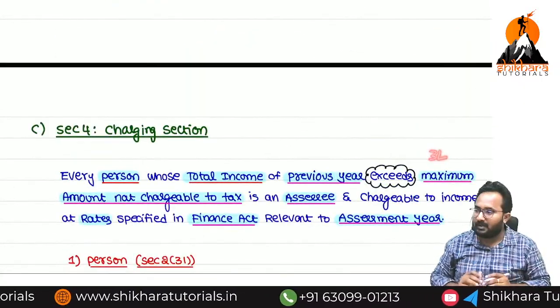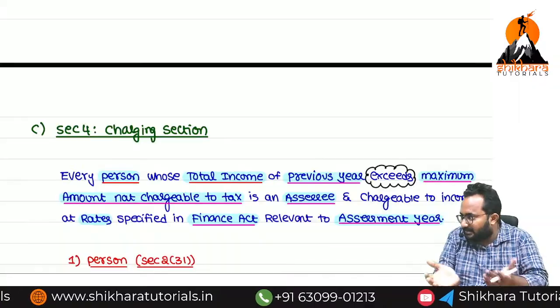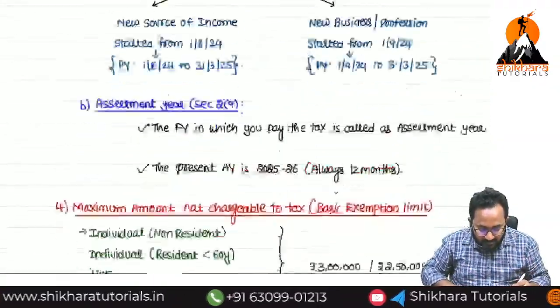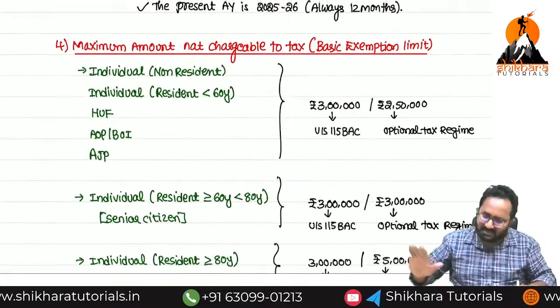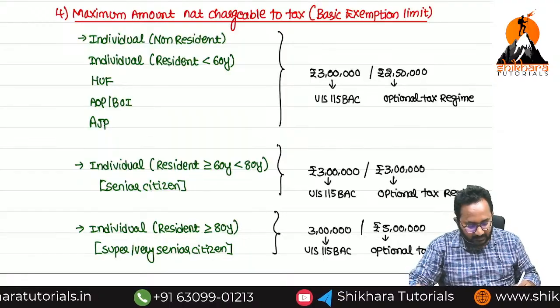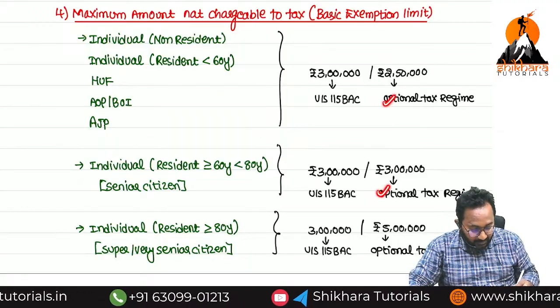3 lakhs. What is the reason I am writing the 3 lakh? Because of the basic exemption limit under section 115BAC. What is that 115BAC? I will tell you all the things. Just remember 3 lakhs. Next, yes ma, optional tax regime.